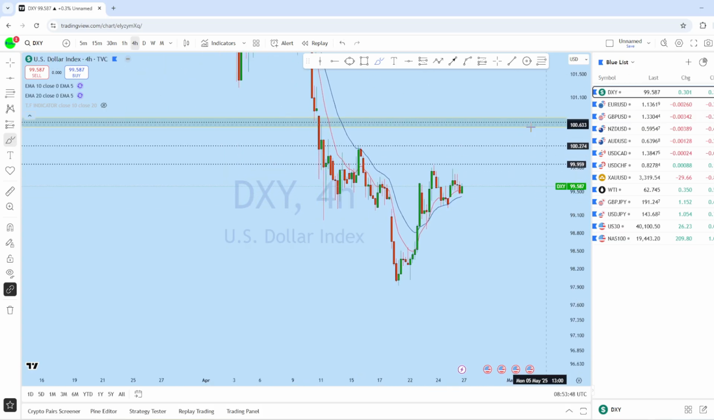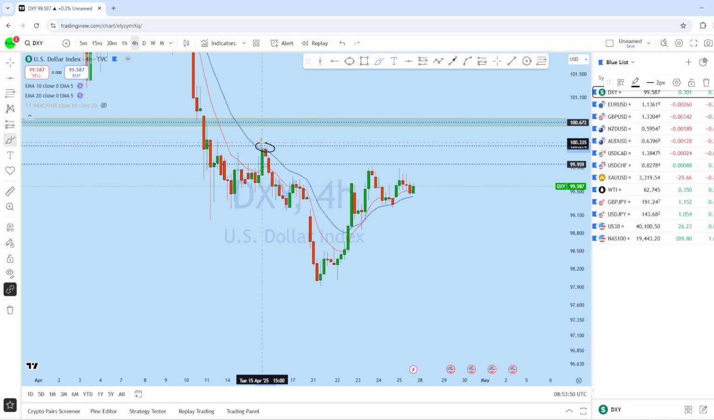Here what we can expect is this is the weekly swing high here, expecting for this market to potentially retest that level and then to drop down here.